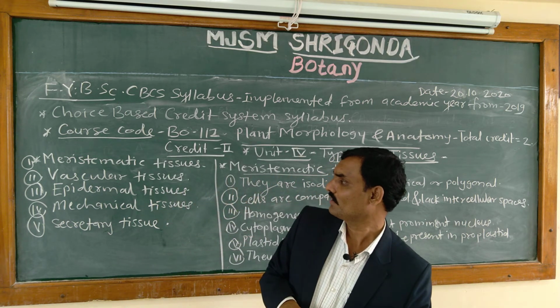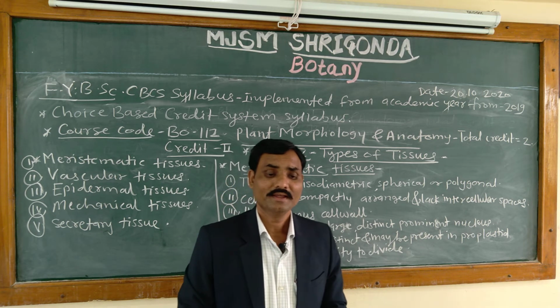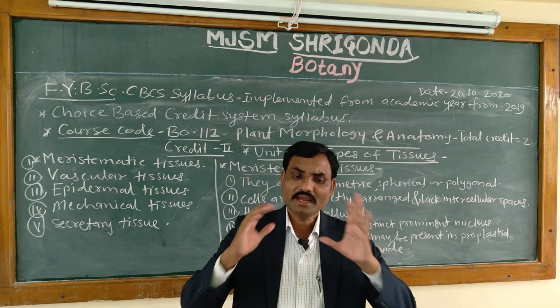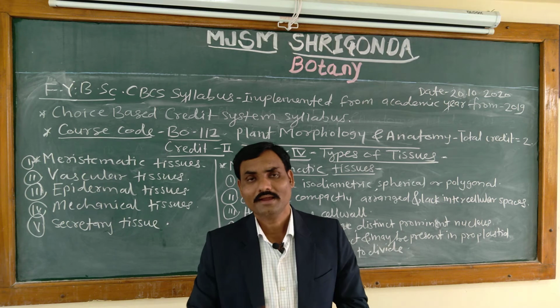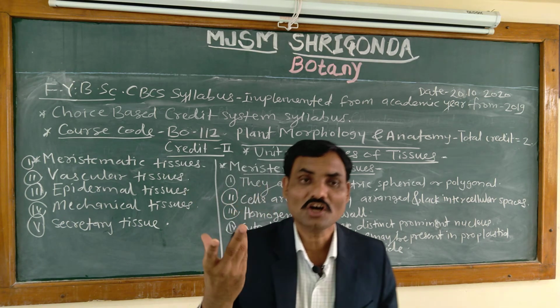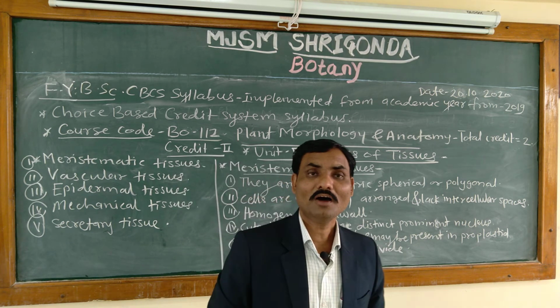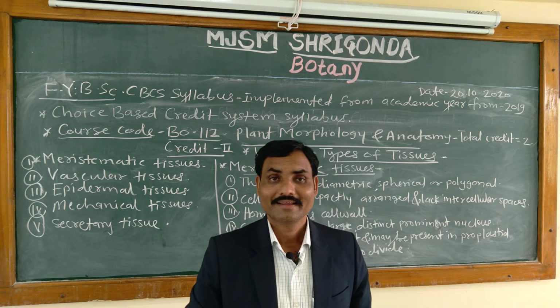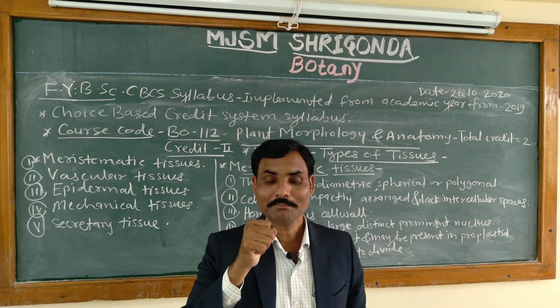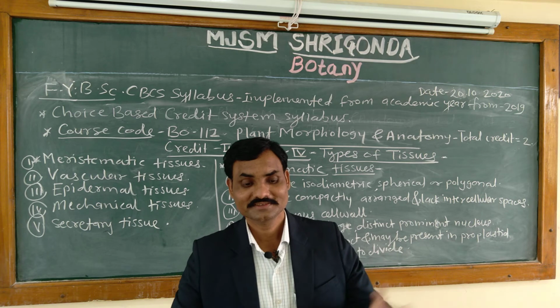First, we are going to give some information about the meristematic tissue. The term meristem is derived from meristos. What is the meaning of this meristos? Meristos means it has a capacity to divide and redivide.